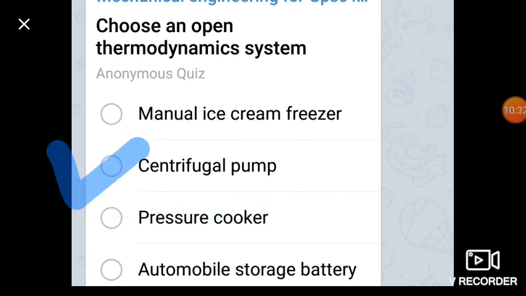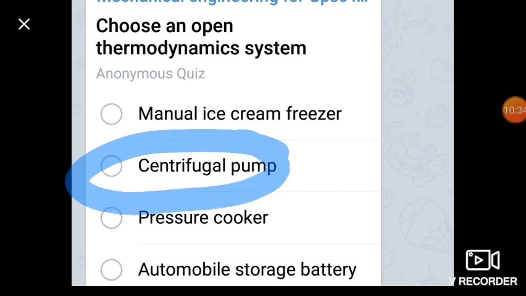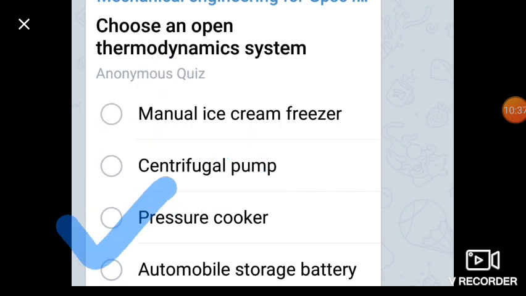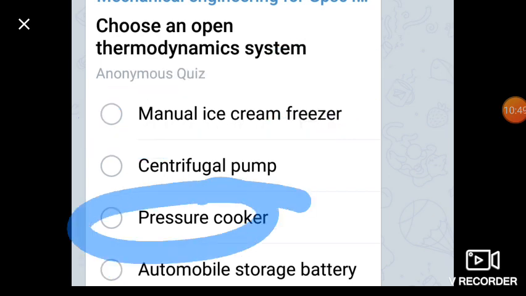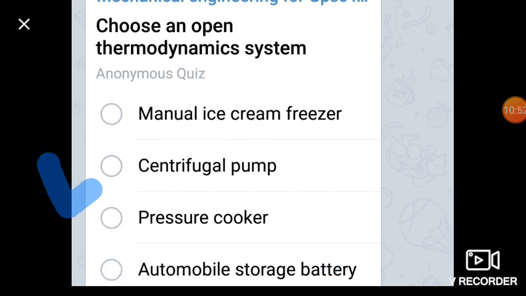So it is our open system. In all the others, friends, there is only flow of mass with no flow of energy, or only flow of energy with no flow of mass. So these are all closed systems. Okay friends, so the answer is centrifugal pump.